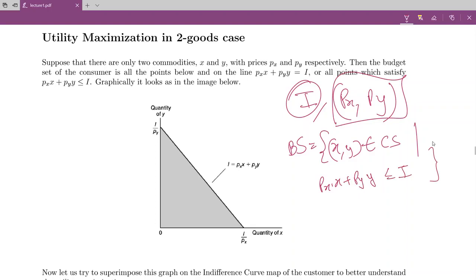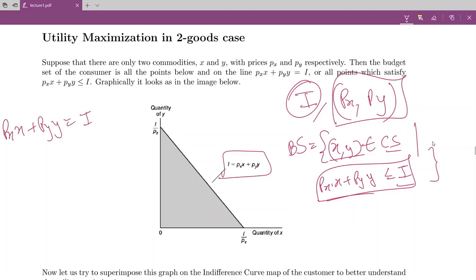Basically, all those points in the consumption set which are affordable, that's your budget set. So let's say I want to plot these set of points: Px x plus Py y less than or equal to I. So first I plot the line Px x plus Py y equals I. So that is this line, let's say.